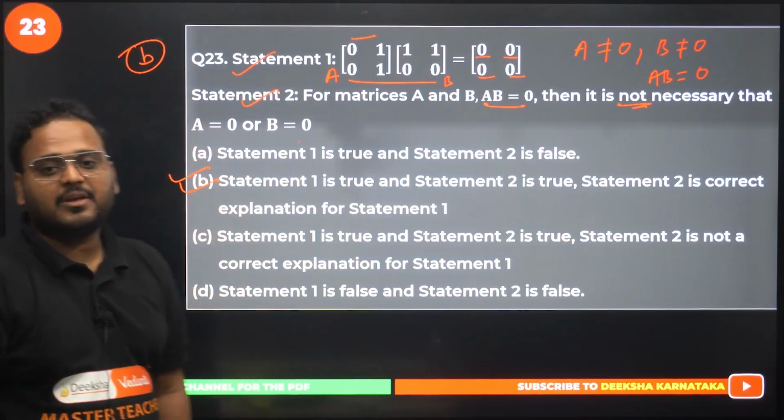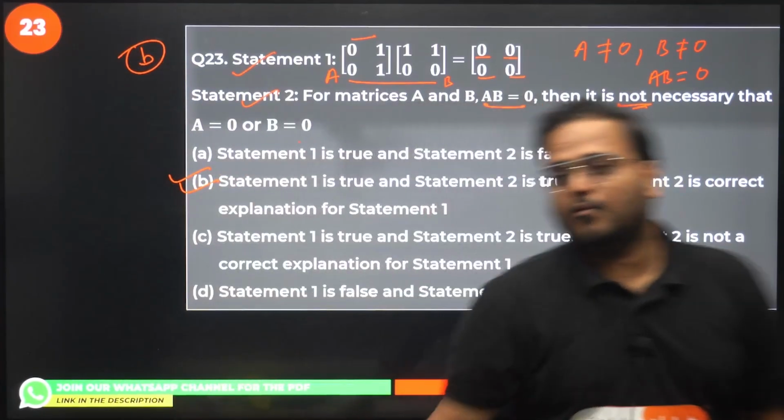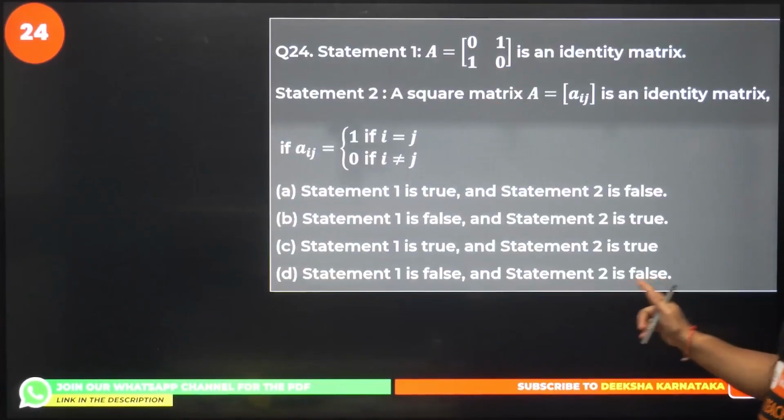B is right. 23, B is correct. Moving on to question number 24 now.